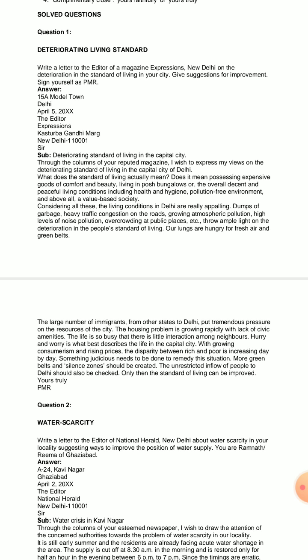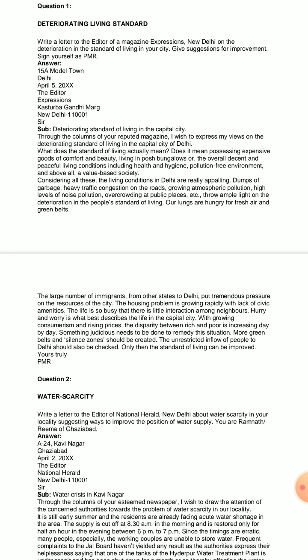Actually, the question is related with deteriorating living standard. So let us focus on the question first and then we will come to the answer part. Write a letter to the editor of a magazine. The name of the magazine is also given in the question. Expressions, New Delhi, on the deterioration in the standard of living in your city. Give suggestions for improvement. Sign yourself as PMR. So, deterioration of the living standard of the people, that is the main topic or the main subject matter. So, you have to write an editorial letter related with this and let us start now.